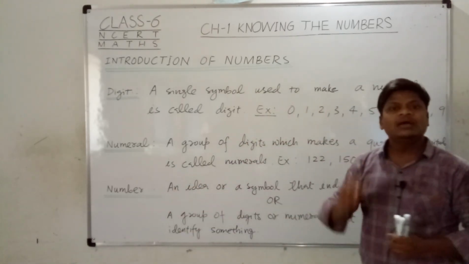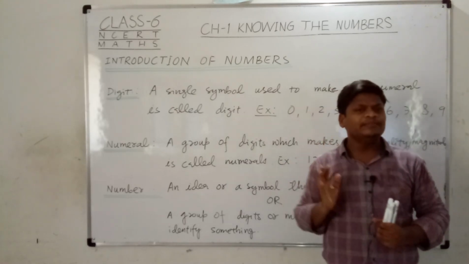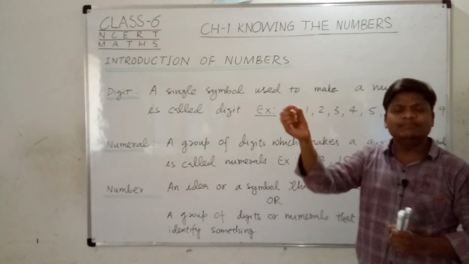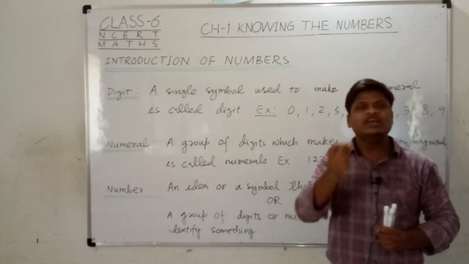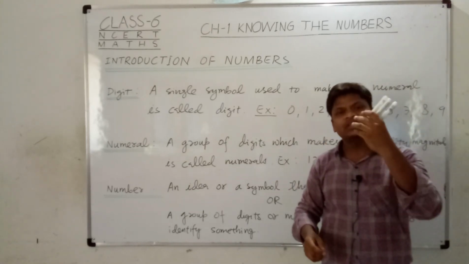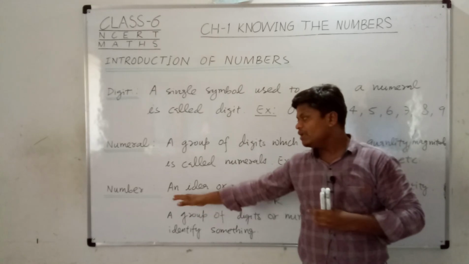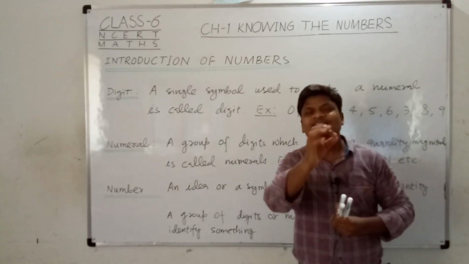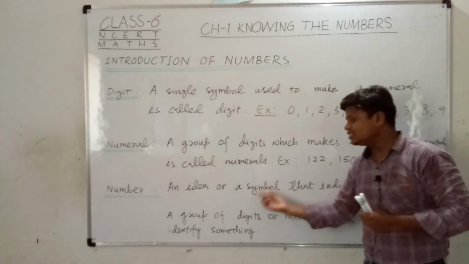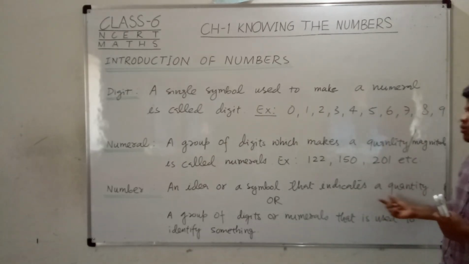What is a number? Friends, number is just an idea. Whenever you count something, whenever you count money, or the number of pencils or pens, you have some idea in your mind. So simply we can say that number is just an idea, or a symbol that indicates a quantity.